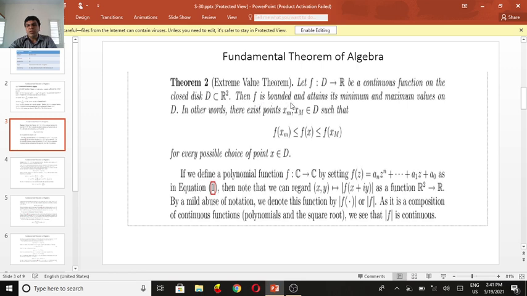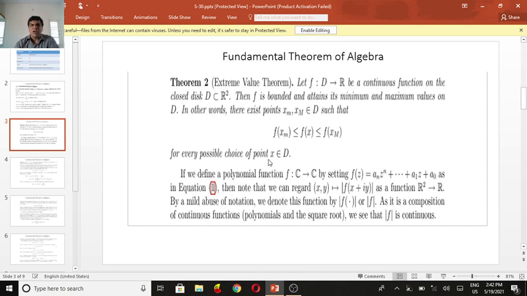Then f is bounded and attains its minimum and maximum value on D. In other words, there exists a point x m, x small and m capital, belonging to D such that f of x m less than or equal to f of x less than or equal to f of x M, for every possible choice of the point x belonging to D.